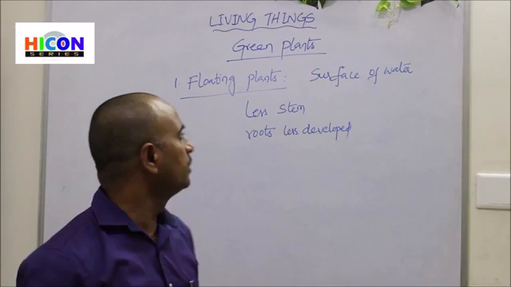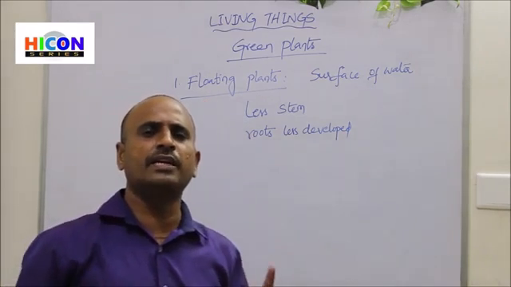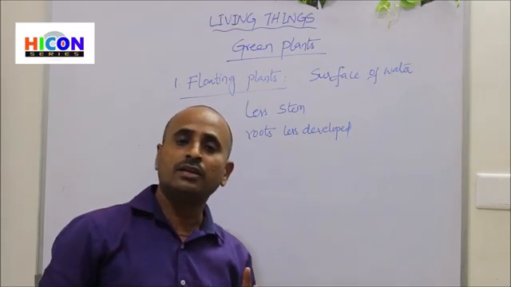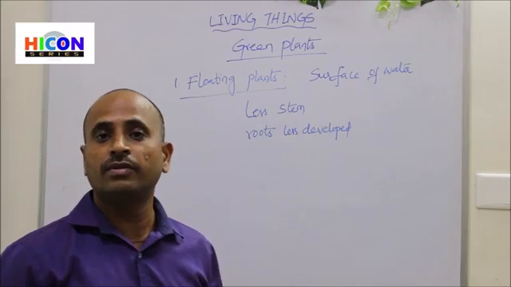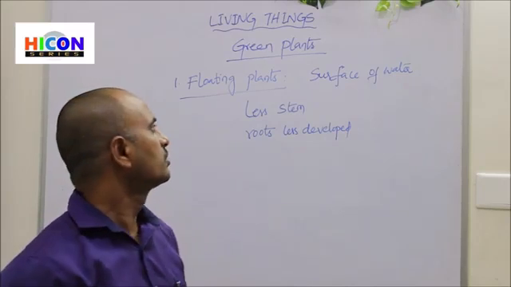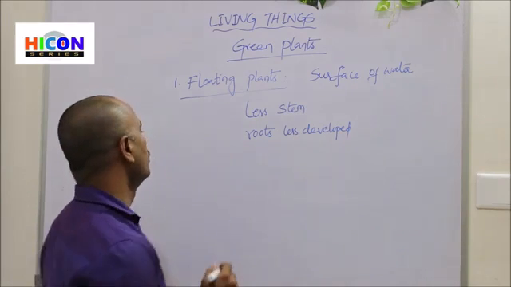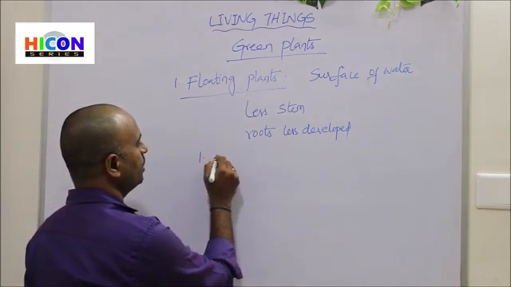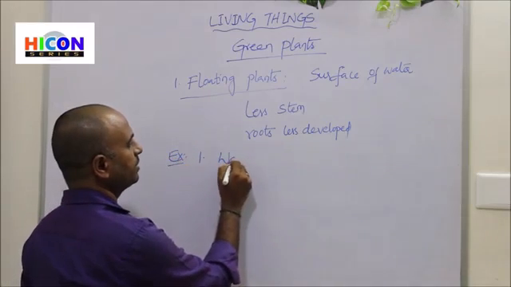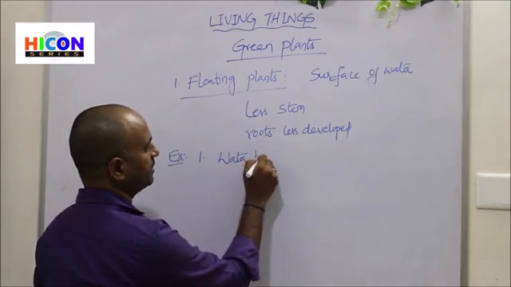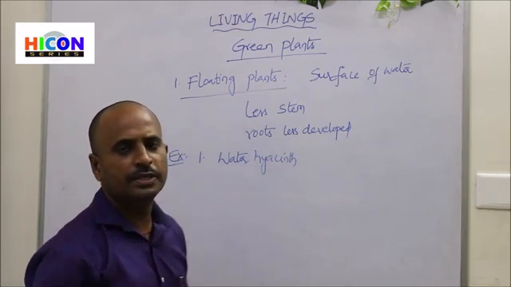The examples for the floating plants: we will observe so many types of plants floating on the surface of the water of the ponds and lakes in our villages or nearby houses. The common example for the floating plants is water hyacinth. Look at the picture.